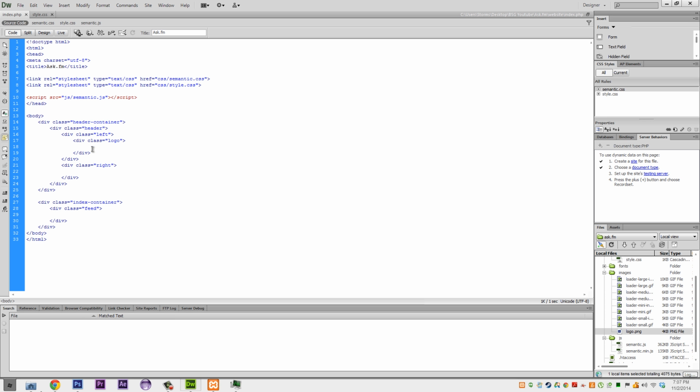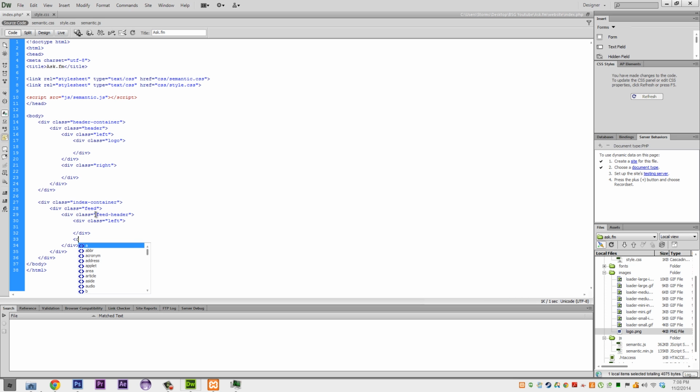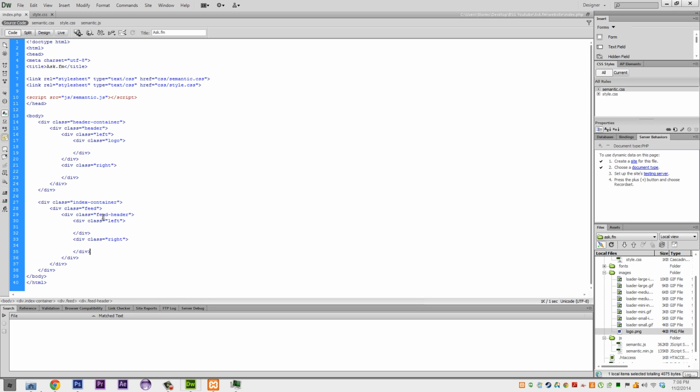So next what we have to do is, in our feed, we're going to have a div class equal to feed header. And we're going to have two more divs in here. One is a left, and then one is a right. Alrighty.